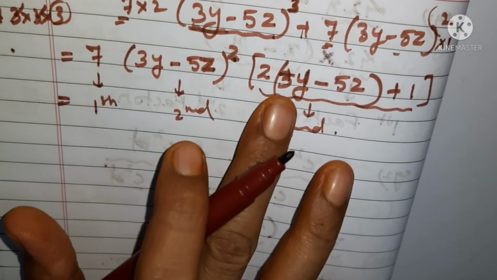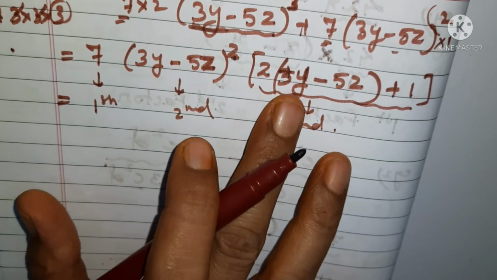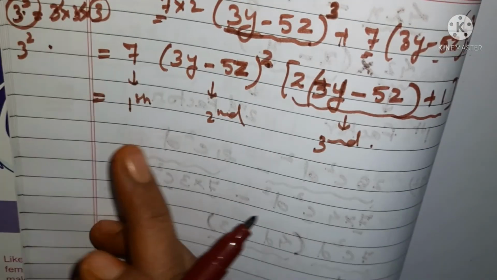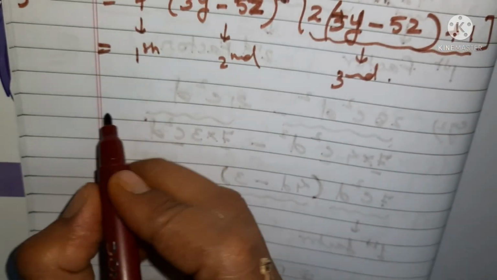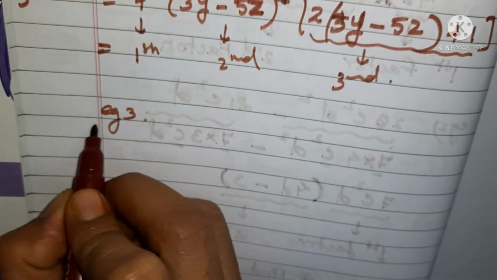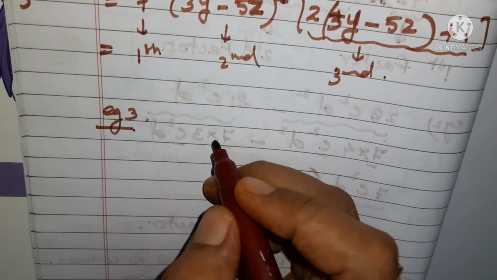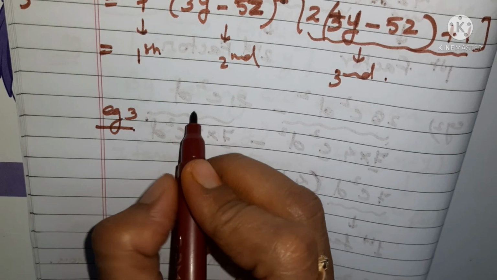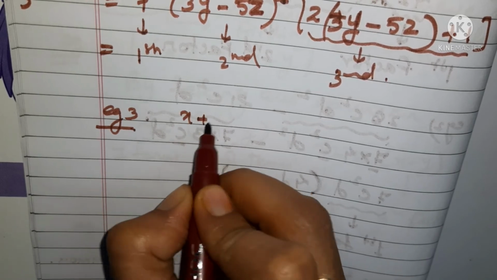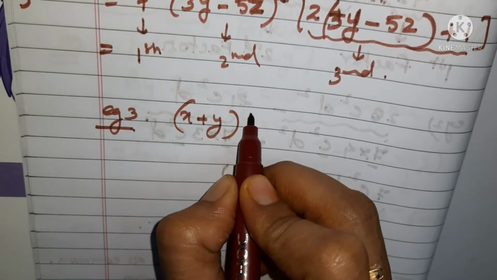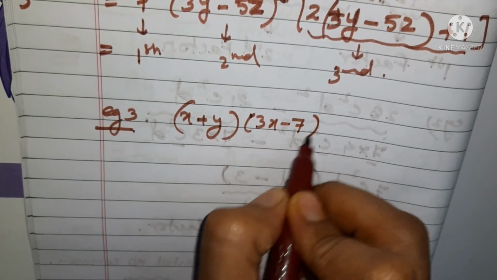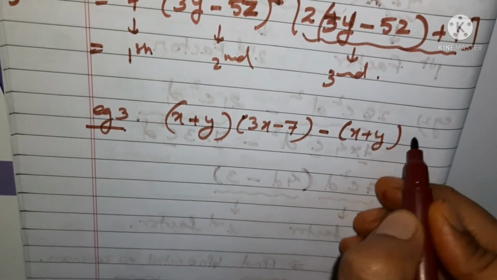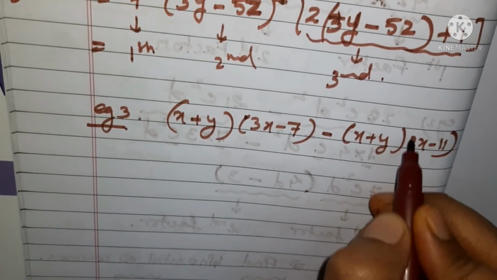Okay, now since I just left it out by my fault, I'm going to do it again with another example so that it will be more clear to you. Okay, let us see another example. Let me take an example, say x plus y, and you are having 3x minus 7, again minus x plus y and 2x minus 11.